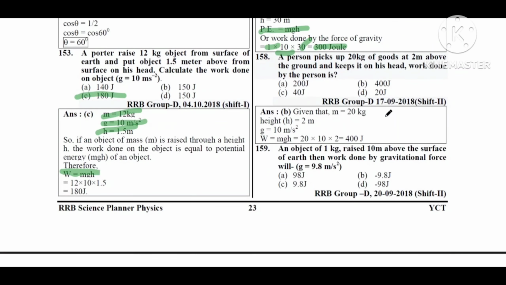ನೆಕ್ಸ್ಟ್ ಕ್ವಶನ್. A person picks up 20 kg of goods at 2 meter above the ground and keeps it on his head. Work done by the person is. Same question. W is equal to mgh ಮಾಡಬೇಕು. ಸೊ ಮಾಸ್ ಕೊಟ್ಟಿದ್ದಾರೆ 20 kg, g ಬಂದ್ಬಿಟ್ಟು 10 ಗ್ರಾವಿಟೇಷನಲ್ ಅಂಡ್ ಹೈಟ್ ಬಂದ್ಬಿಟ್ಟು 2 meter. ಸೊ 400 joule. ಸೊ ಆಪ್ಷನ್ ಬಿ ಕರೆಕ್ಟ್ ಆನ್ಸರ್.